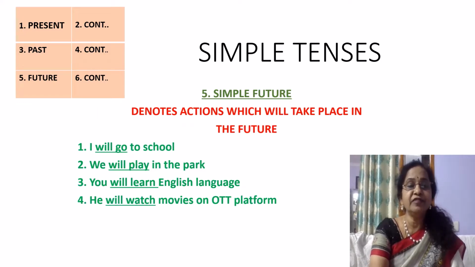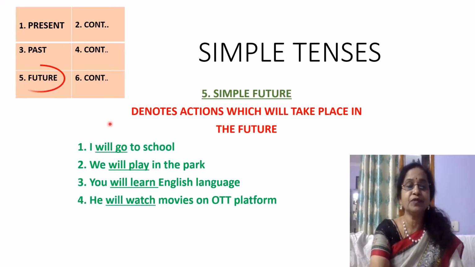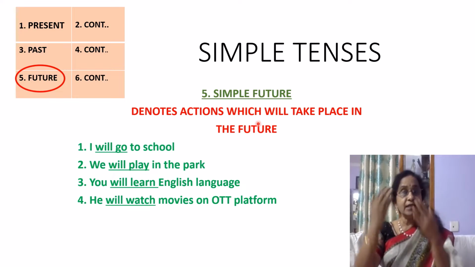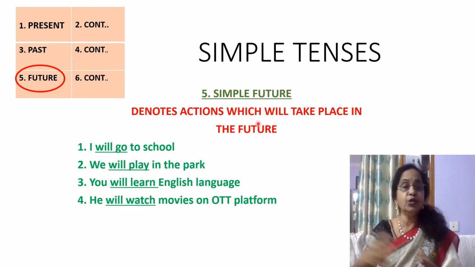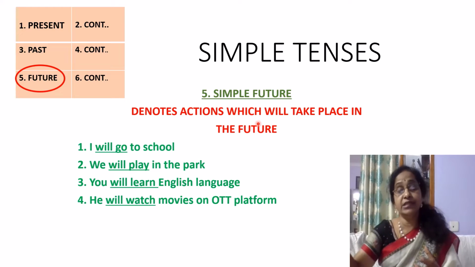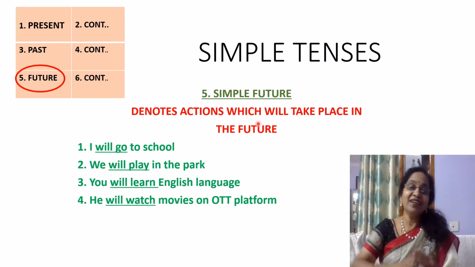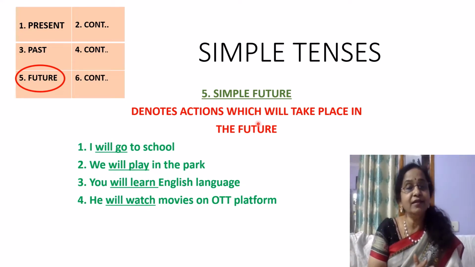Okay. Next, we move on to the future actions, the future tense. So what will happen in the future tense? It denotes actions which will take place in the future. It could be in the next 5 minutes or next 1 hour or next day or next week or next month or next year or even in the next birth. Whenever the actions take place in the future, they are denoted in the future tense.